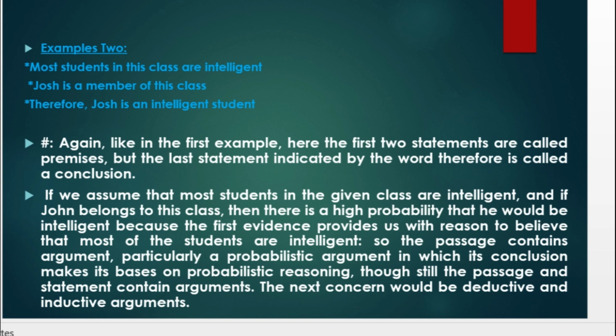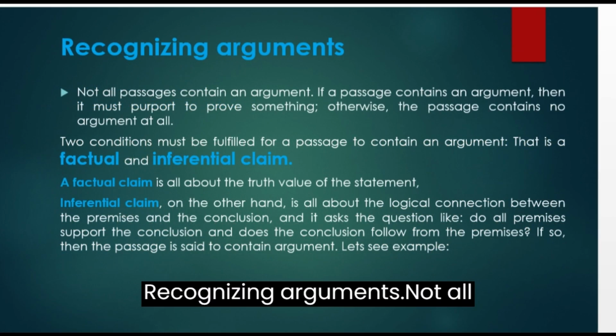If we assume that most students in the given class are intelligent, and if Josh belongs to this class, then there is a high probability that he would be intelligent, because the first evidence provides us with reason to believe that most of the students are intelligent. So the passage contains an argument, particularly a probabilistic argument.